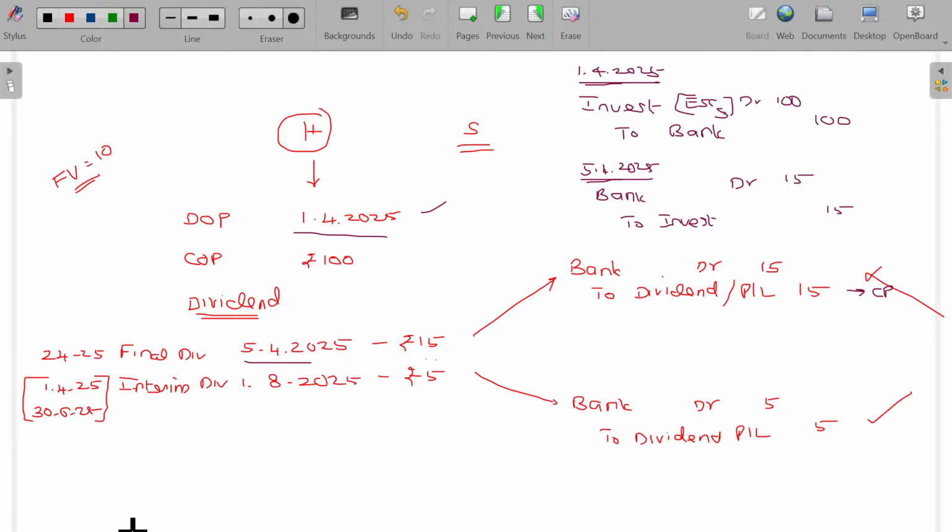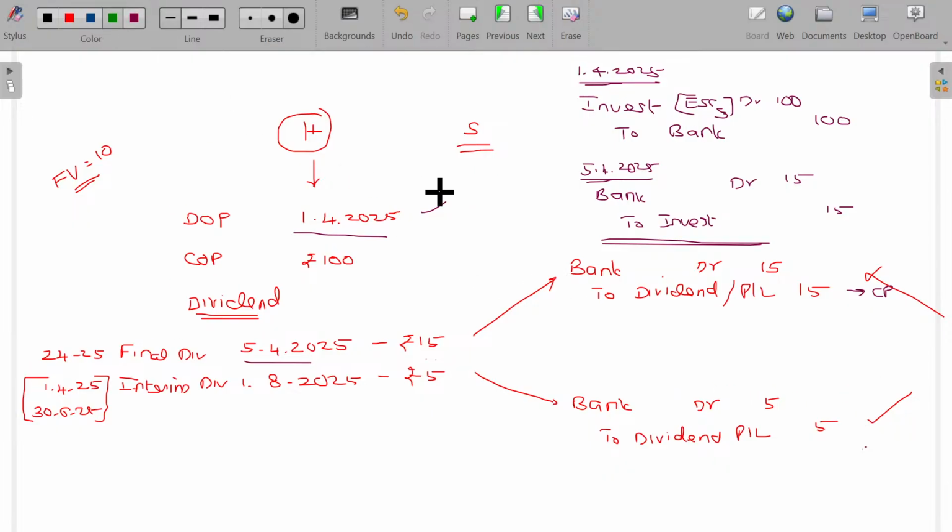Otherwise, if you are not properly valuing the investment's worth, then the capital or goodwill gets affected. The cost of control gets affected. You have to be very careful. This one is correct because you purchased, and thereafter, in another 3 months, the business worked and earned the money. From that money, they have given 5 rupees. That's your profit naturally.